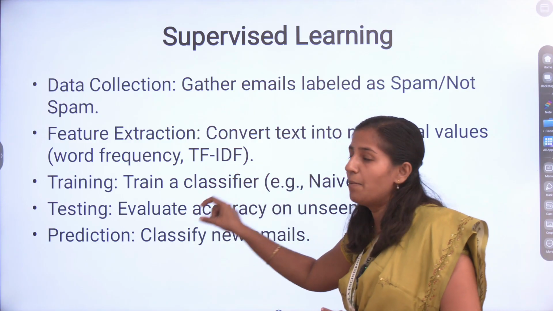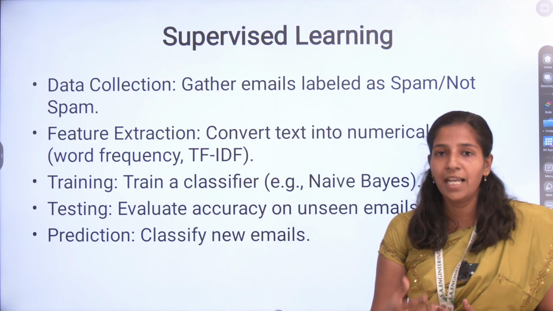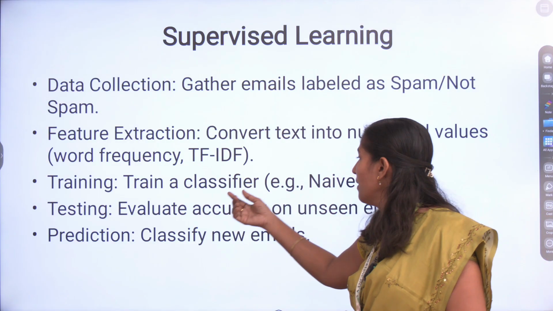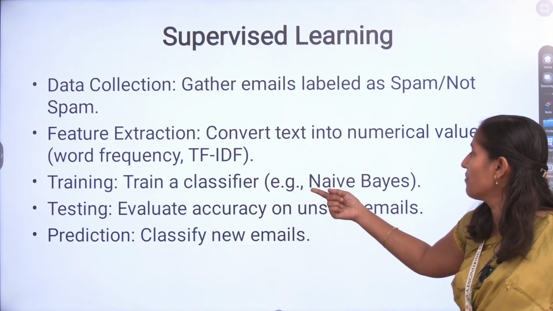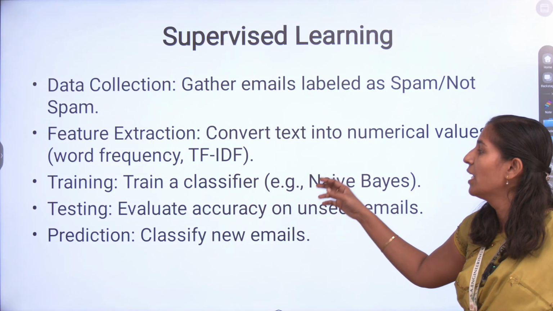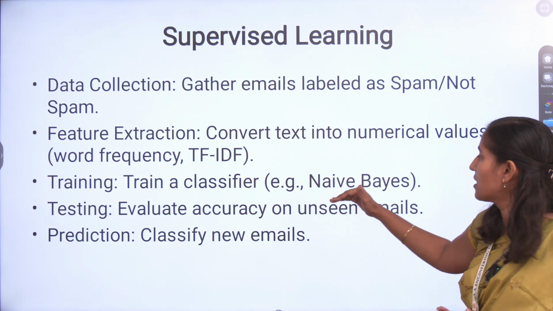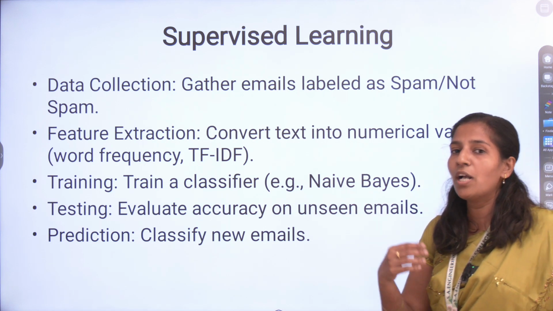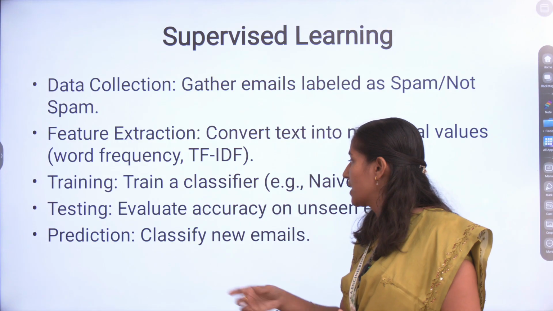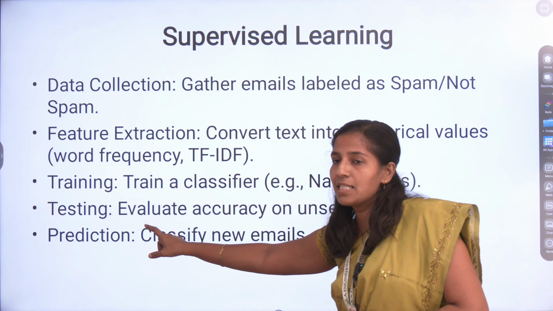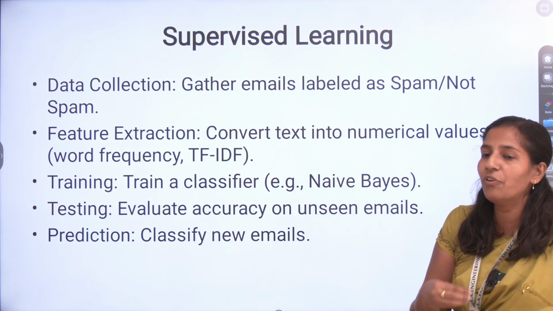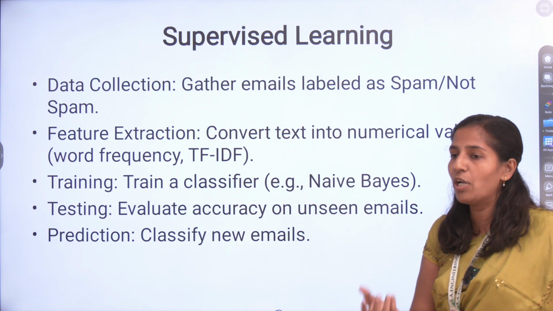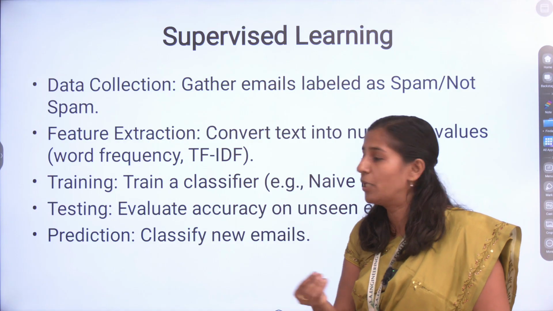Based on those labels, you train the machine. After the training, for example, we use a Naive Bayes classifier. This is one algorithm; using algorithms like this, you identify the patterns. After that, in testing, you give a new input.